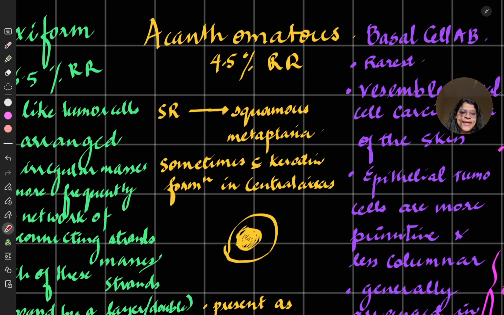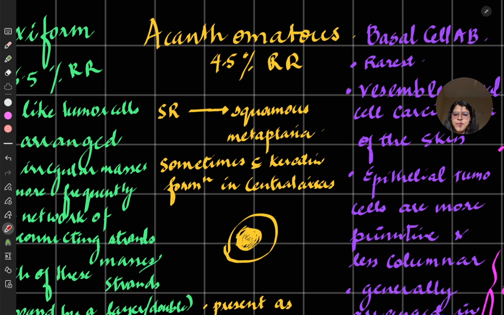Next is acanthomatous. In acanthomatous, it is a 4.5% recurrence rate. So once it is removed, 4.5% it can recur. So here what happens is the stellate reticulum, that is the inside part, the lumen, gets squamous metaplasia. This is the periphery, you see it everywhere. So it gets converted into squamous cells,